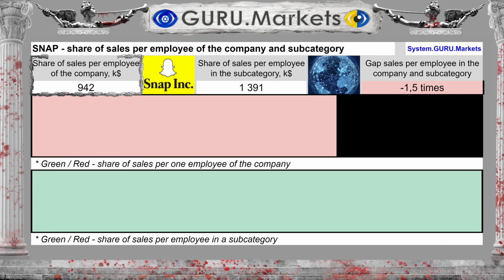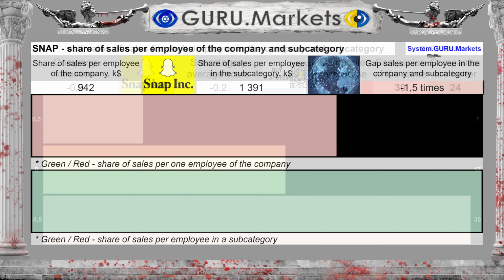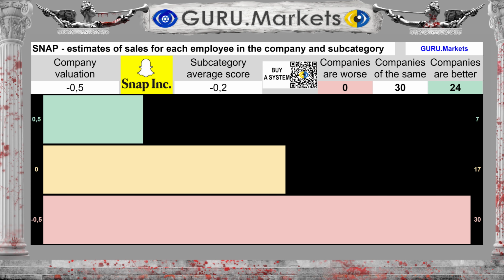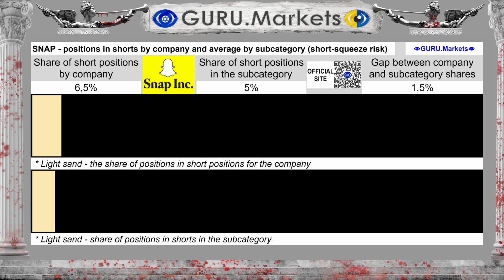The share of revenue for each employee of the company is $942,000. For the subcategory, it is $1,391,000. The difference between the subcategory average and the company's performance is 48%. Estimation of sales volume per company employee in comparison with the indicators of subcategory companies: tolerable, -0.5 points. The volume of short sales transactions is 6.5%, with an average for the subcategory of 5%.